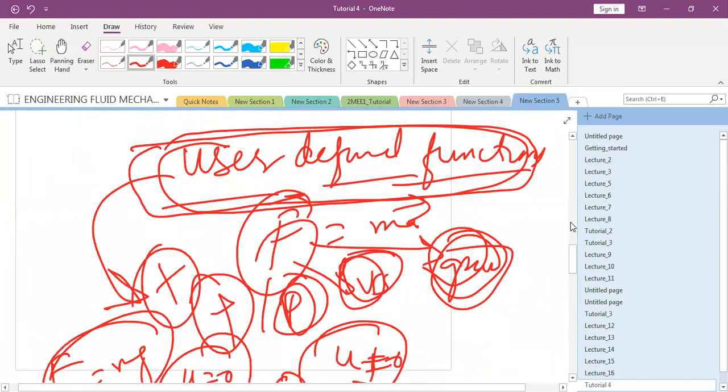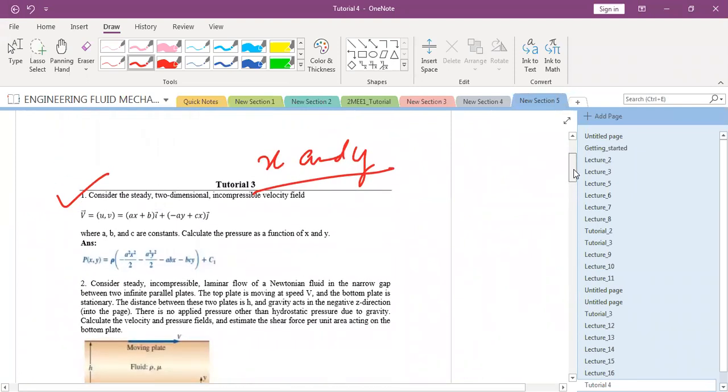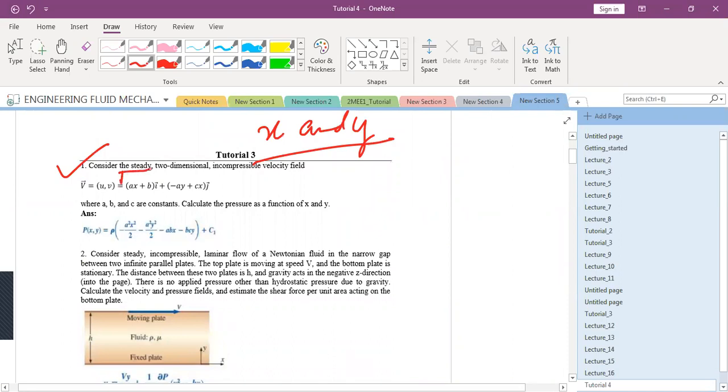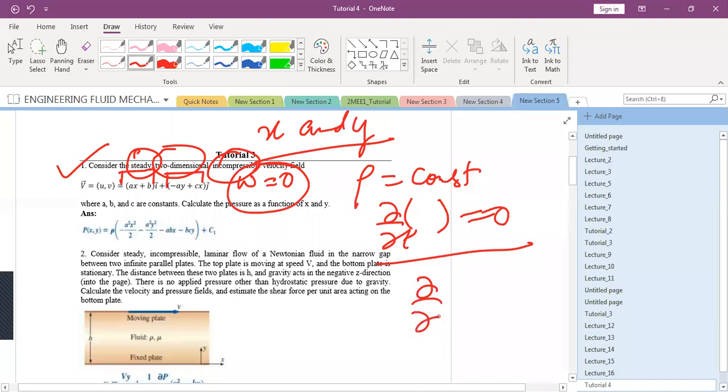Now coming to the question part, we have already started with this question, but we haven't solved it yet. So v is given to you. It is some function which is having x and y components, but does not have w. So w is equal to 0. It is two-dimensional flow, steady, incompressible. So incompressible means rho is a constant. Steady means curly by curly t, this term will be equal to 0. And two-dimensional, we already know w is 0, or something with respect to z will be equal to 0. So this is the meaning of all these assumptions.